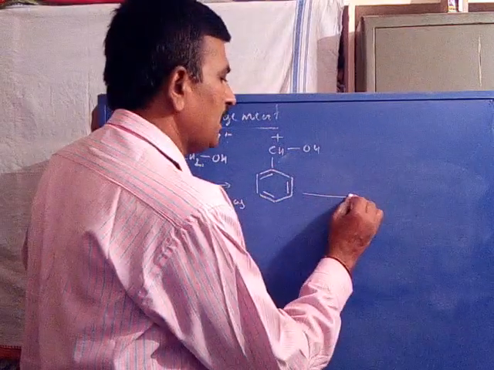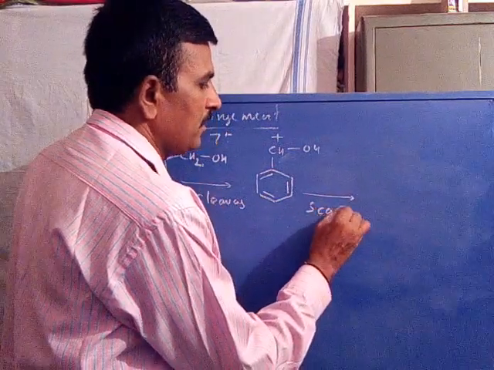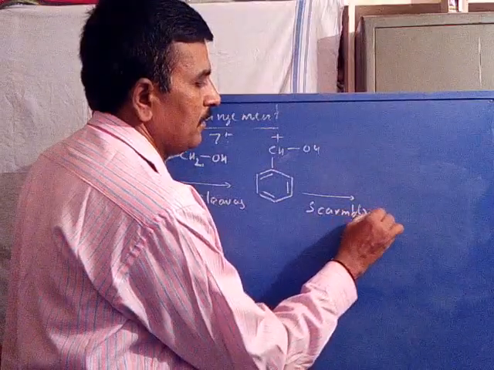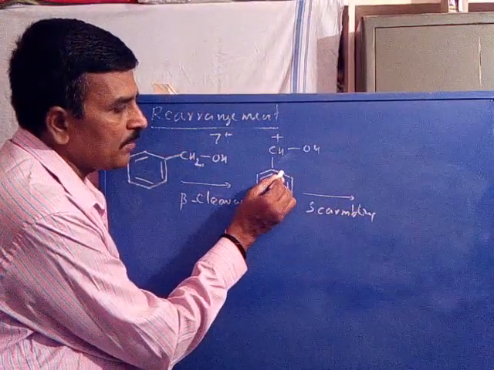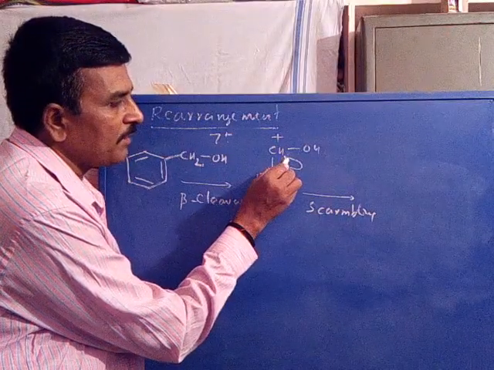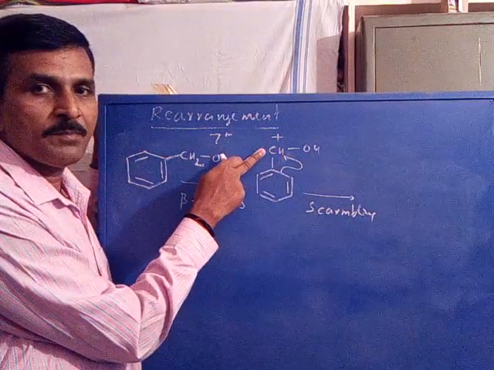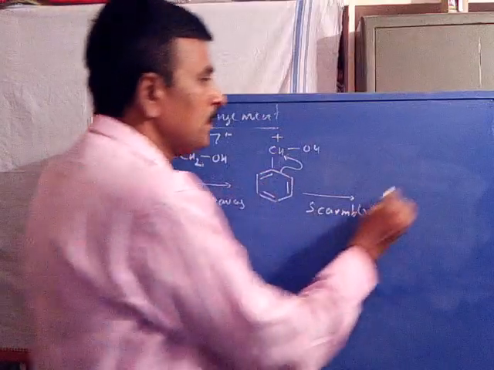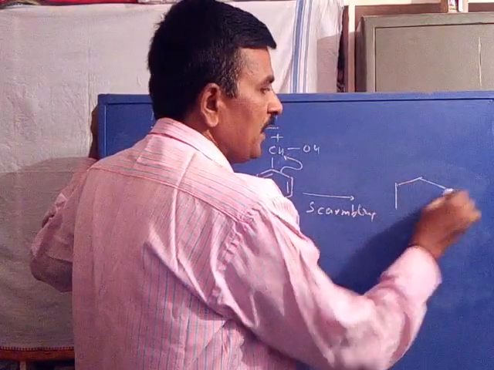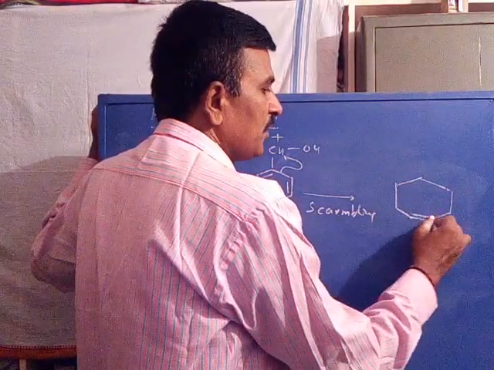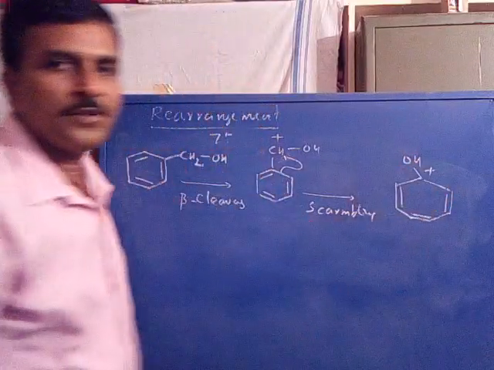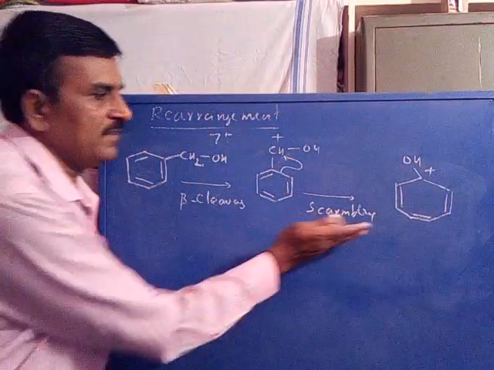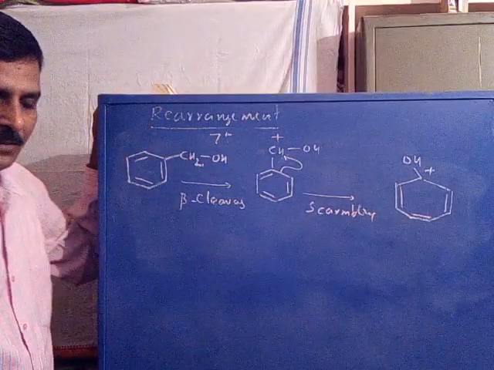Now further it undergoes scrambling, where the cleavage of this carbon-carbon sigma bond and reformation with the CH plus, the positively charged carbon atom, gives rise again to a tropylium cation, where it is substituted with the OH group. So this is called a scrambling reaction.